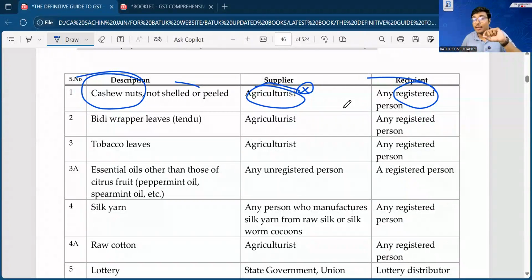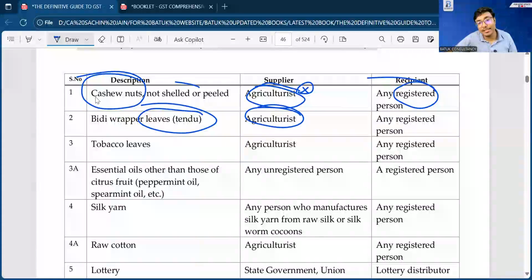Okay, sir, in law we'll also try to understand language reading techniques in this particular session: what is the importance of various specific words in the law. You will find the importance of 'and' and 'or', the importance of full stop and comma; everything we'll discuss in this course. Next, tendu leaves, supplied by the agriculturalist. Again, the agriculturalist is not going to take GST registration.